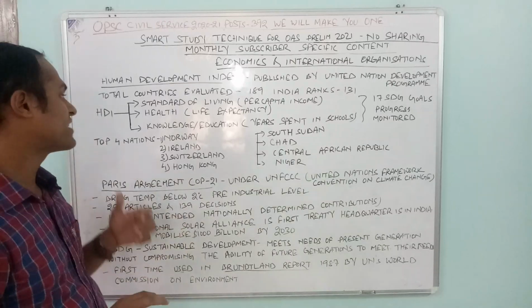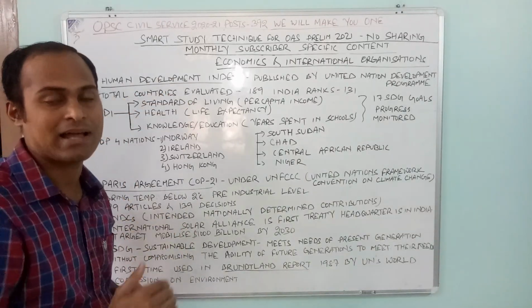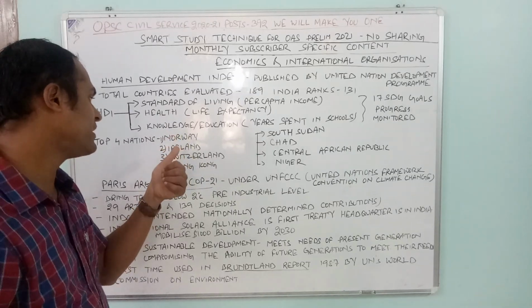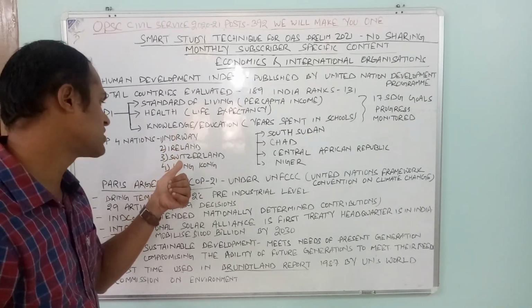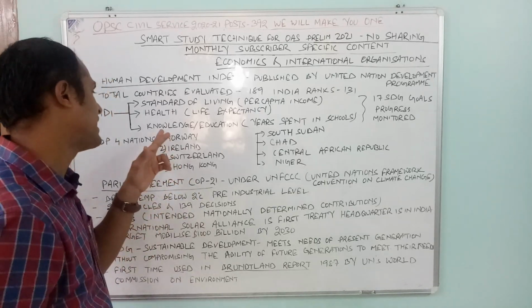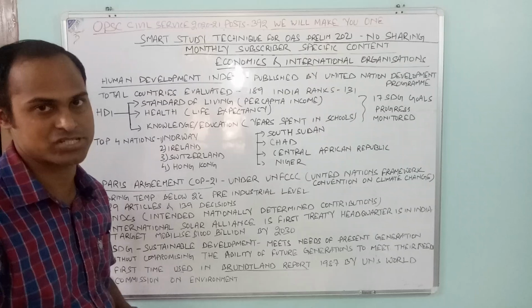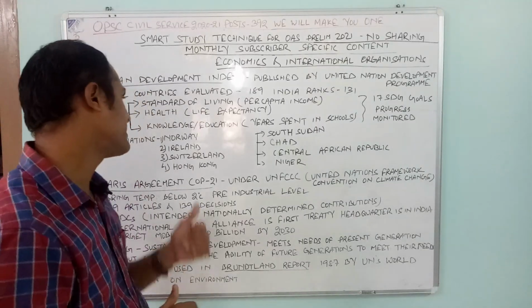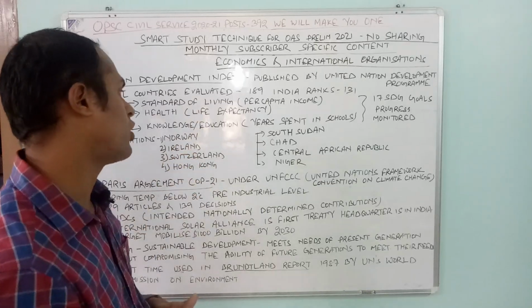The 4 nations at the top of the HDI index: first is Norway, second is Ireland, third is Switzerland, and fourth is Hong Kong. You can remember it as NISH. That is Norway, Ireland, Switzerland and Hong Kong.